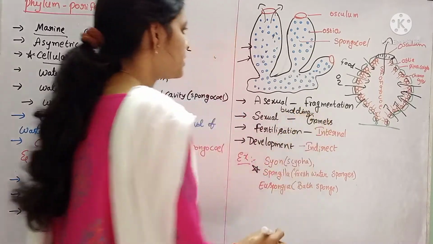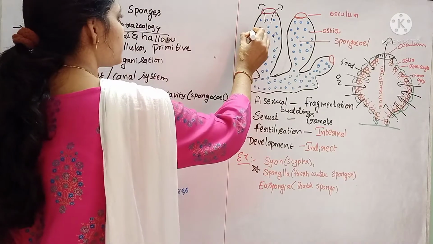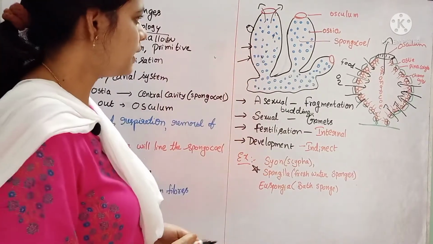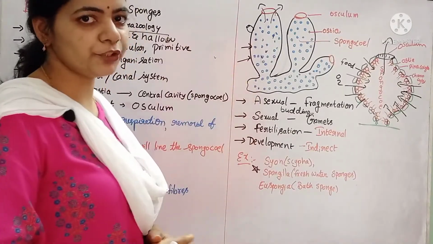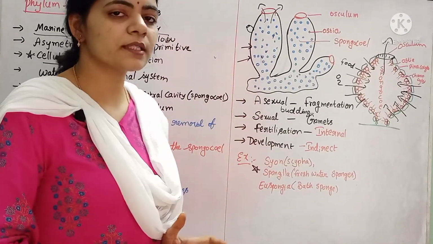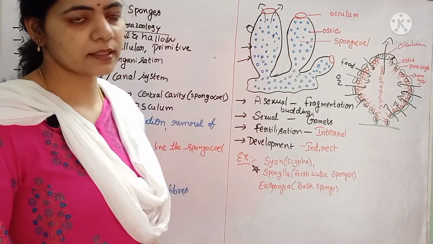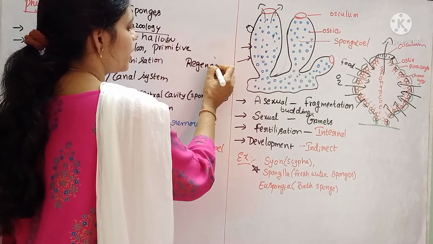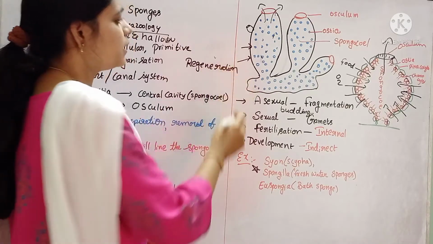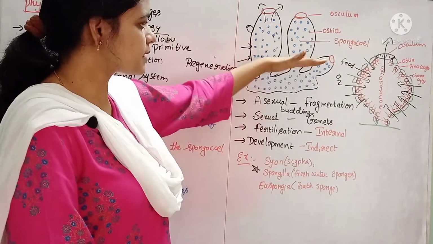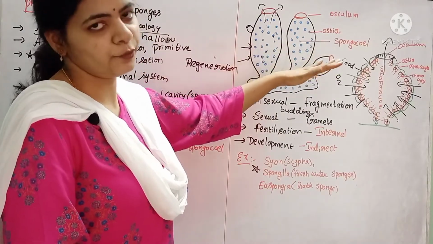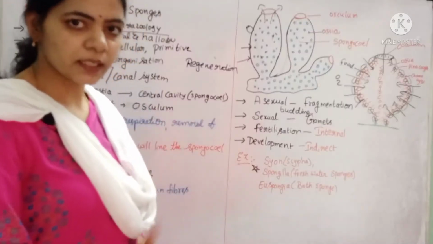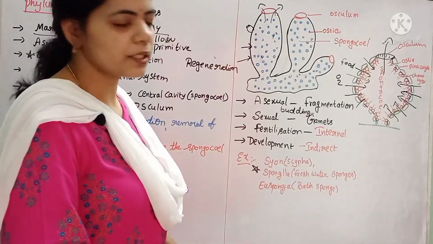Budding is also seen in sponges. That means a bud-like structure develops, which grows later and separates from the mother body, and develops into a new individual. These sponges also exhibit a high regeneration capacity. That means if any part is cut, the cut part will not die. It will develop into a new individual. That nature is called regeneration.